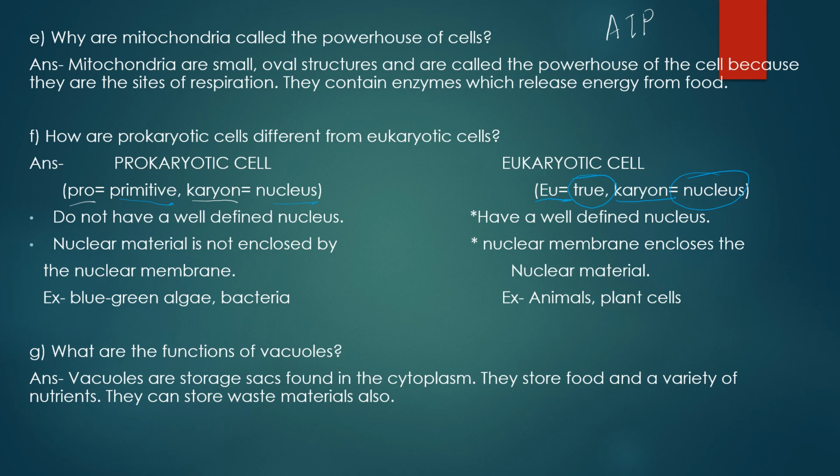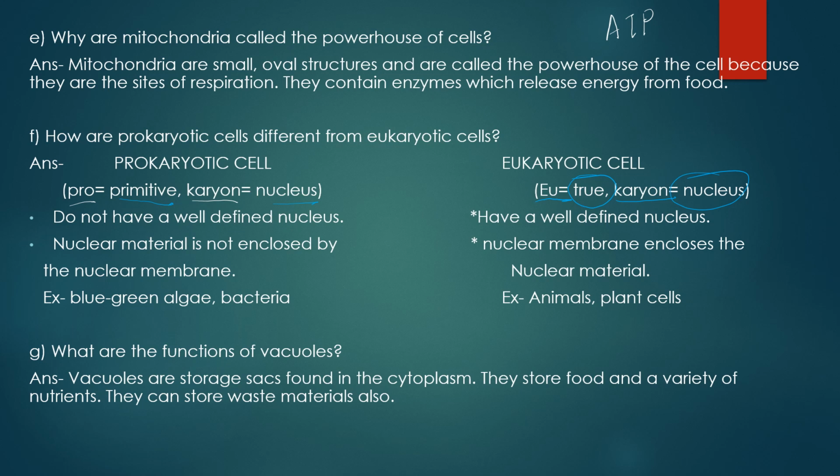So from the name, it is somewhat clear that there is something which is kind of primitive in prokaryotic and there is something which is kind of true in eukaryotic. Now what is this something? This something is from the second word, that is karyon, which means nucleus. So in prokaryotic cell, the type of nucleus is primitive type, okay, which is not well defined. Whereas in case of eukaryotic cell, the nucleus is very well defined. Now what is the meaning of well defined and not defined? So well defined means like from the crowd, if you can't recognize what is that object is, right? So I'm just giving you one example.